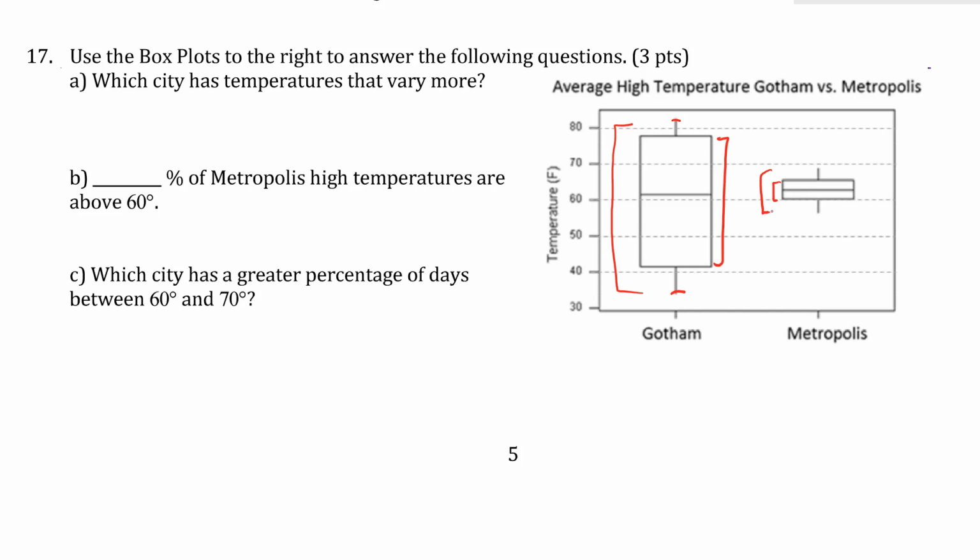So which one tends to vary more? It's Gotham. It only makes sense when you look at the actual numbers. Gotham can go as low as 30, as high as 80. That's a huge range.